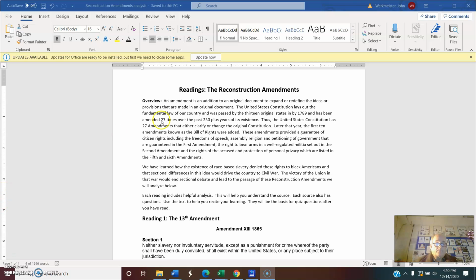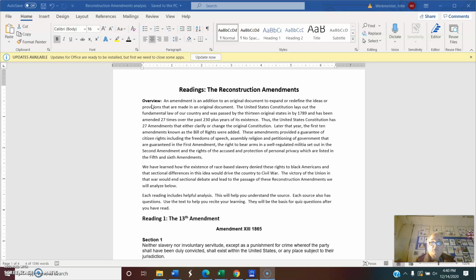It's right up here. This document, by the way, is available on the assignment number 3 listed for today, which is the 15th of December. An amendment is an addition to an original document to expand or redefine an idea or provisions that are made in an original document. It's an addition.